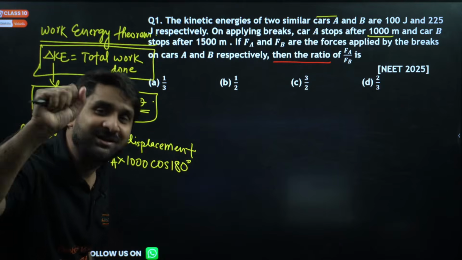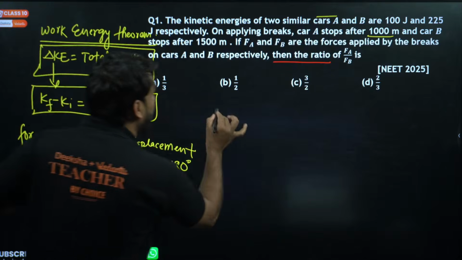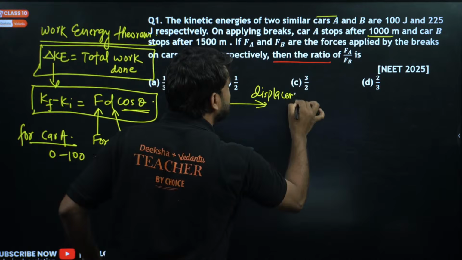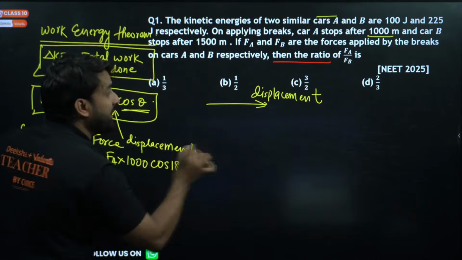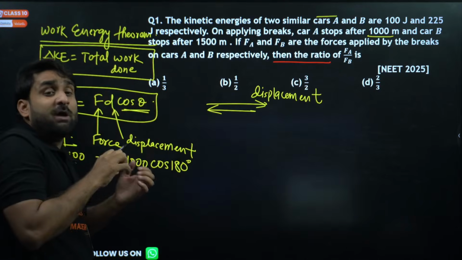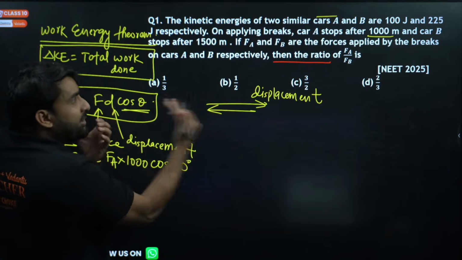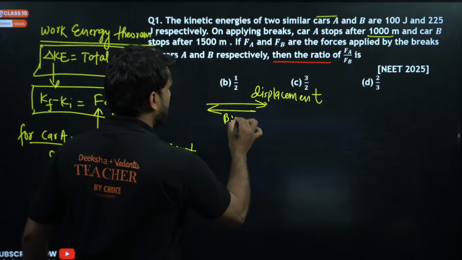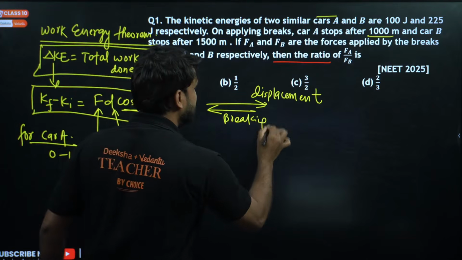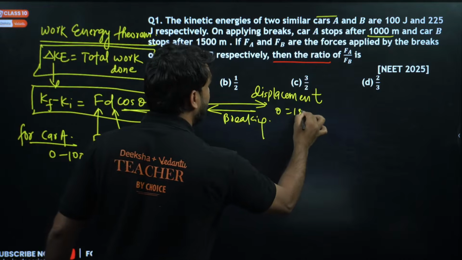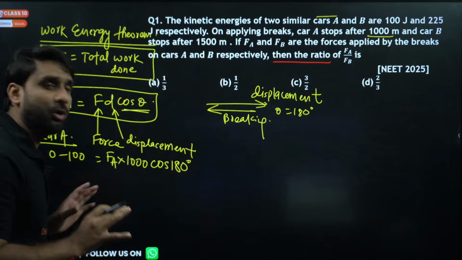It means that theta will be 180 degree. I hope this is clear to you all.